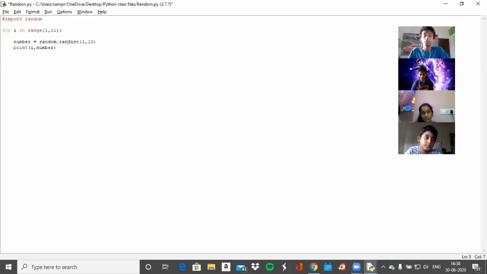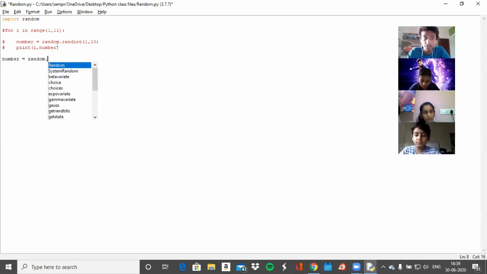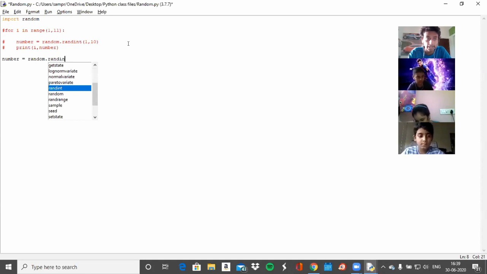Okay. So what happened here was random.random. You know what? I think this might be confusing you guys a little bit. So for now, let me just do that. Okay. So number is equal to random, again, because the module name is random. Whenever you want to run a command inside this module, you do random dot randint.